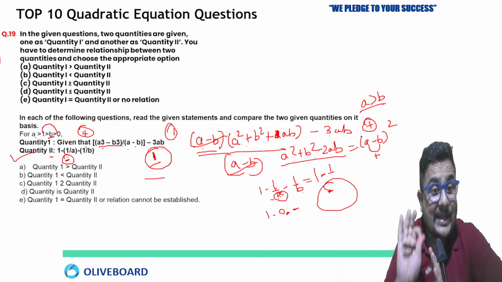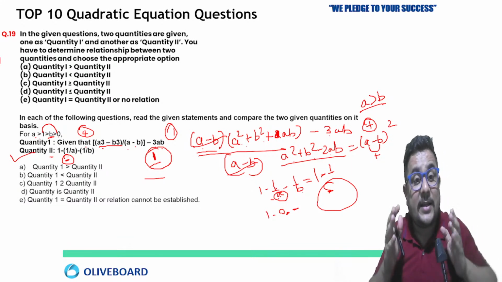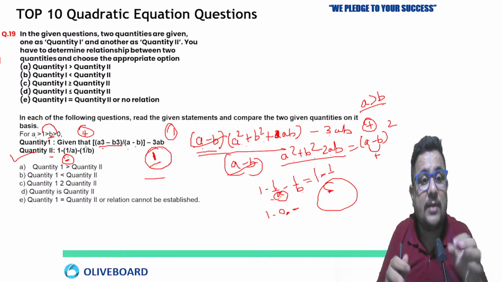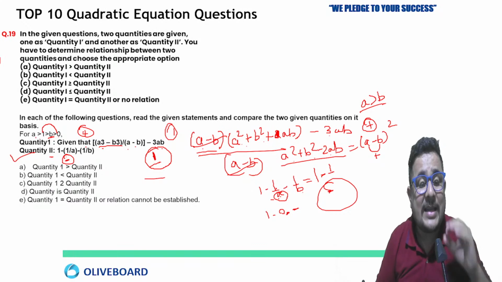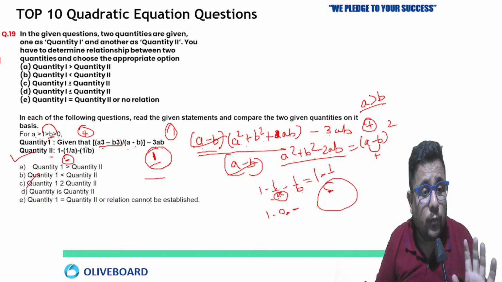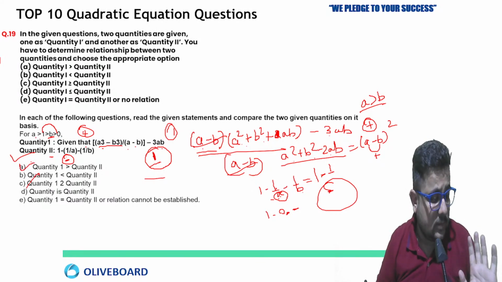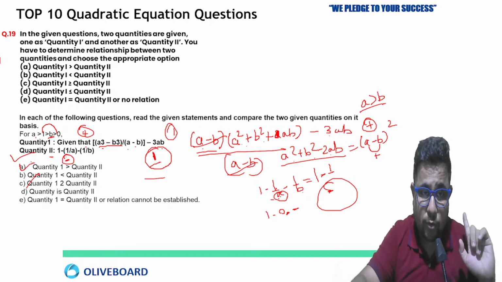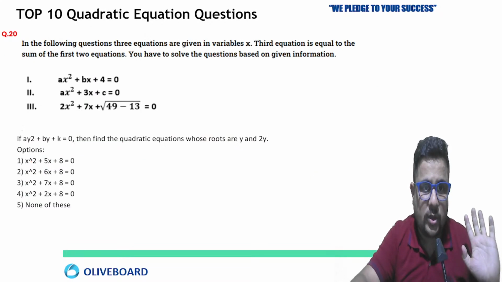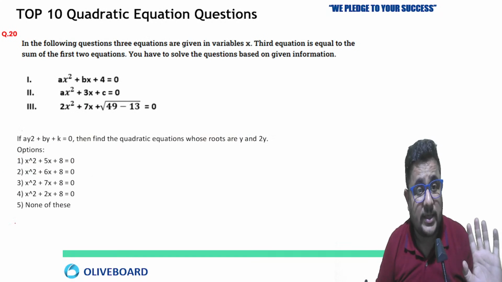We are not getting the exact values, but we can compare, and that's what they are asking, which one is greater. They are not asking us for the exact value. So quantity 1 is greater than the second. Clear? Option first is going to be the answer of this one. Hope you are enjoying the level, whatever we are discussing here.